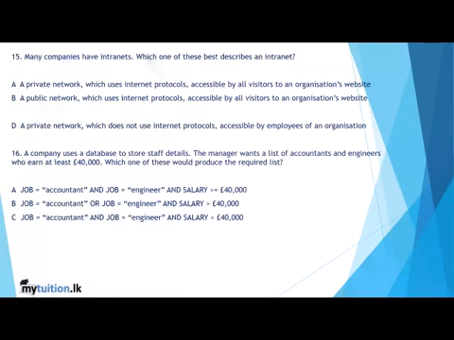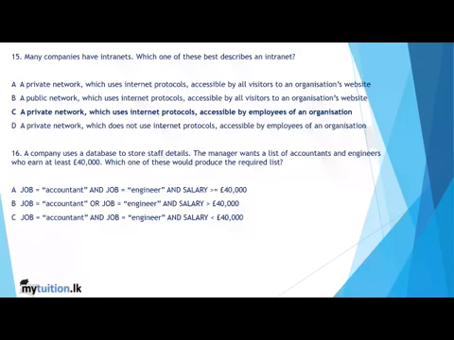15. Many companies have intranets. Which one of these best describes the intranet? Now, what is the intranet? It's a private network which uses internet protocols, accessible by employees of an organization. Always, the intranet is a kind of network which is only implemented within an organization, not outside.